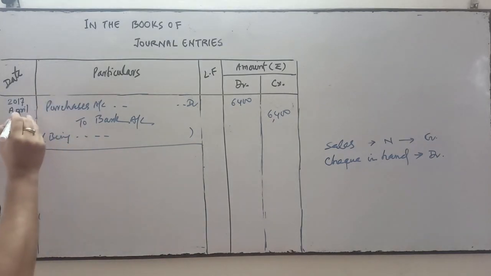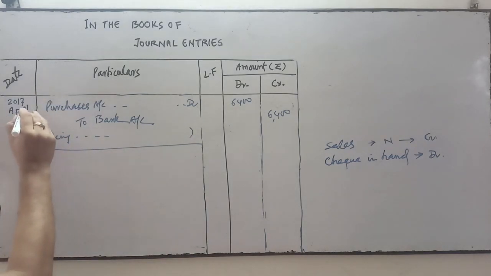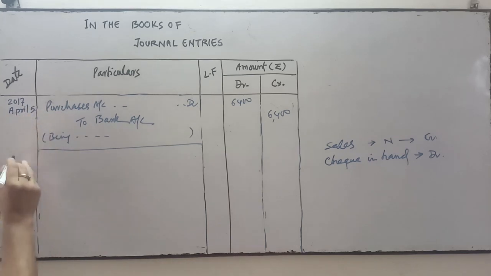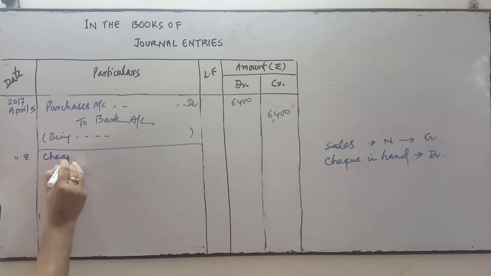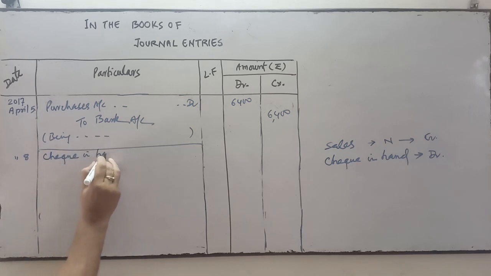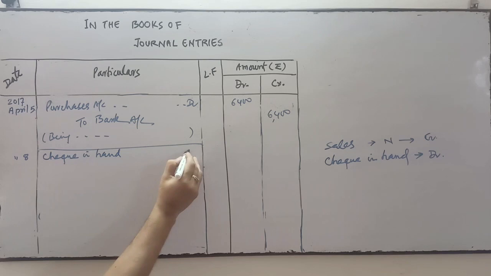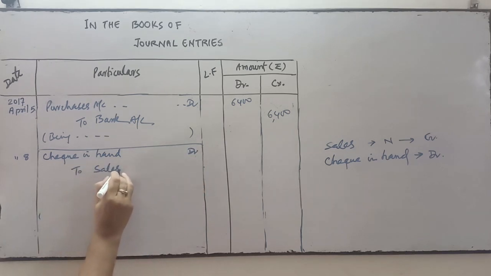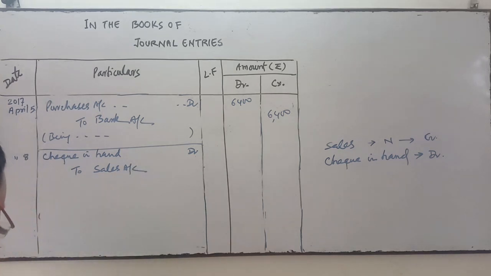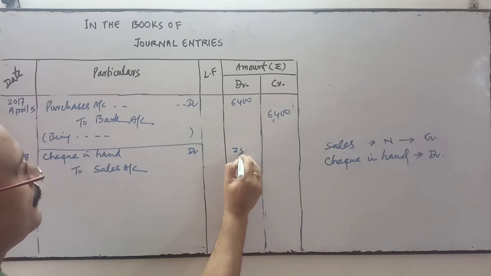So the entry will be April 8, check in hand account debit, to sales account, amount is 25,000.